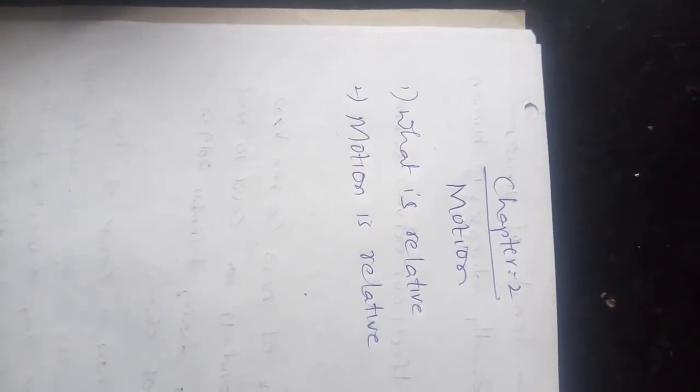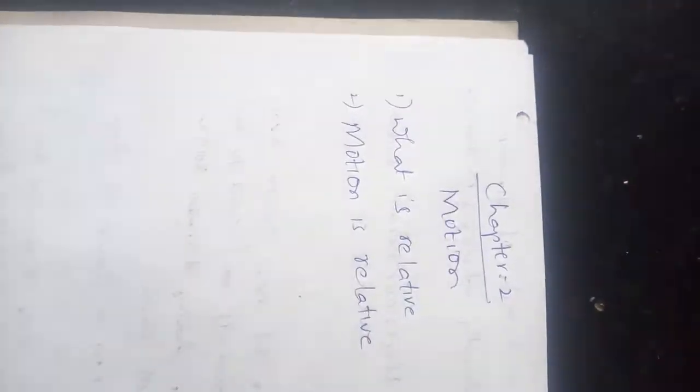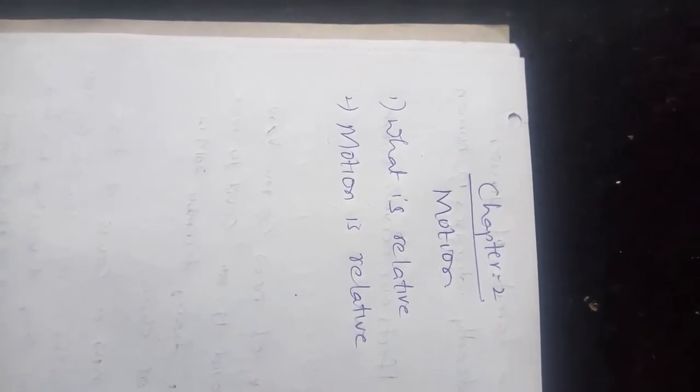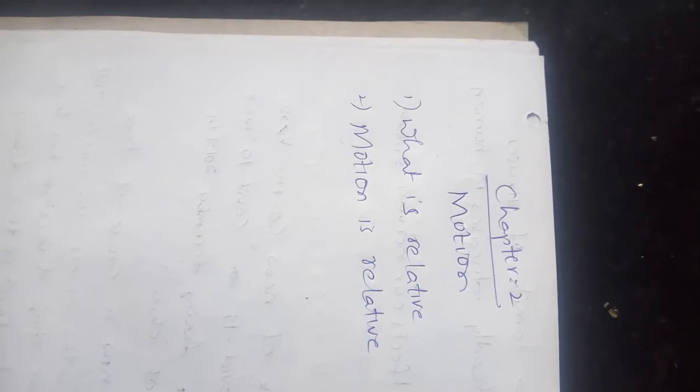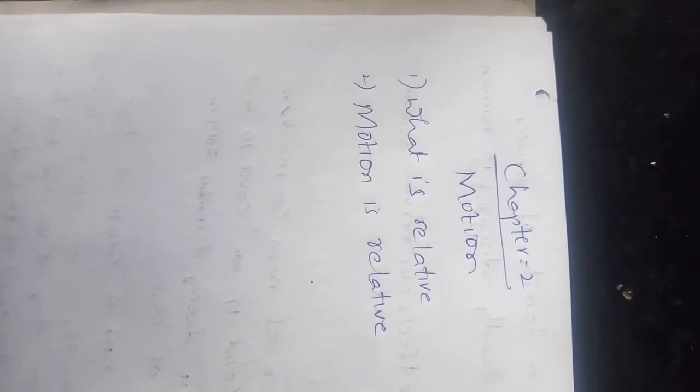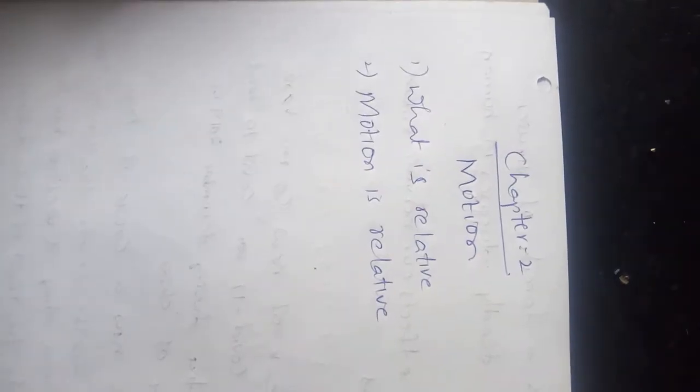Today, chapter 2: motion. In the previous class, we discussed the topic of motion. We see several examples of motion around us, like the motion of people, vehicles, trains, aeroplanes, birds, raindrops, and an object thrown into the air. Now, all of these are related to the word "relative." What is relative?